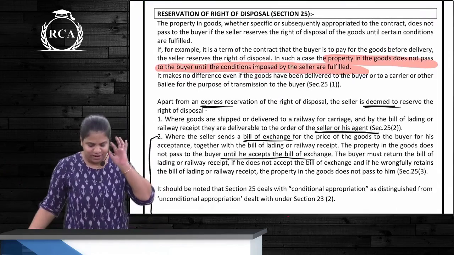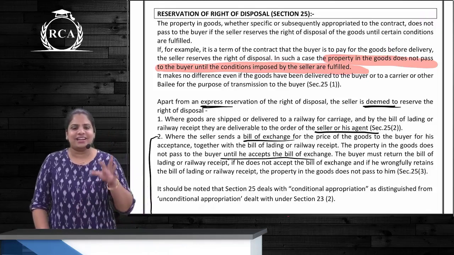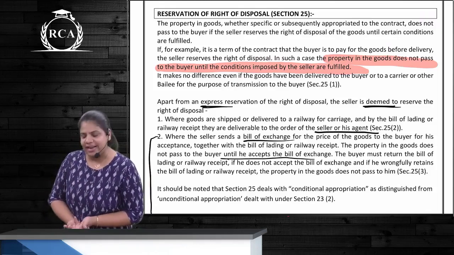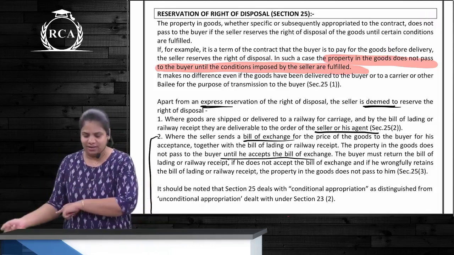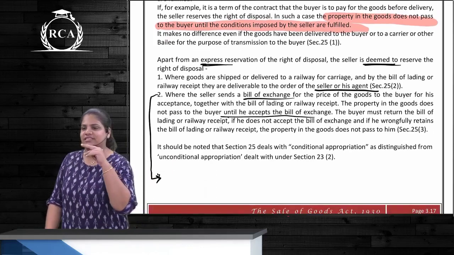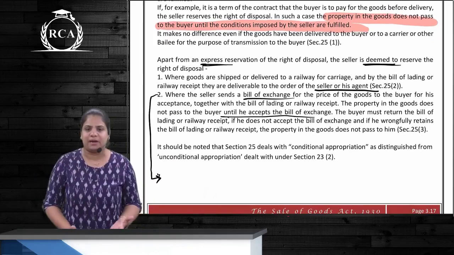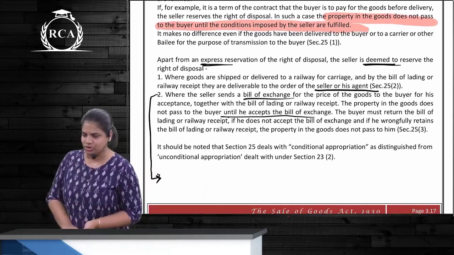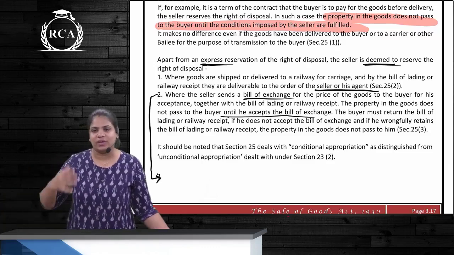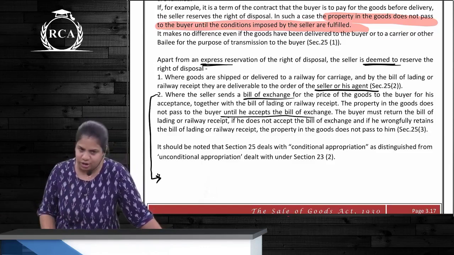What is this? Reservation of right of disposal. Means what? Seller is reserving a right of disposal. Means the seller is putting some conditions. When will ownership pass? Only after those conditions are fulfilled. Either this reservation of right of disposal can be expressed, meaning the seller is telling you to pay the price, only then ownership will pass to you. Or it can also be implied.